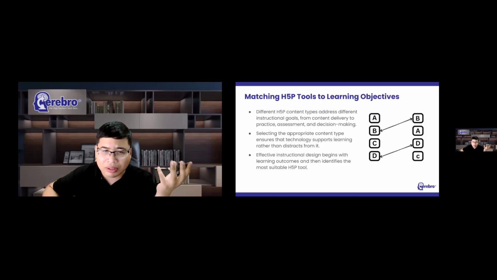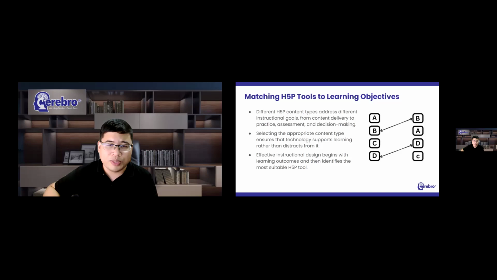And let's think about this from a practical perspective. Suppose your objective is content delivery. You need to introduce a lesson in a structured way while maintaining student engagement. Then a course presentation may be an excellent choice because it allows you to guide students through content while incorporating interactions along the way.